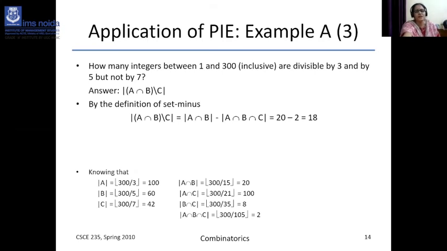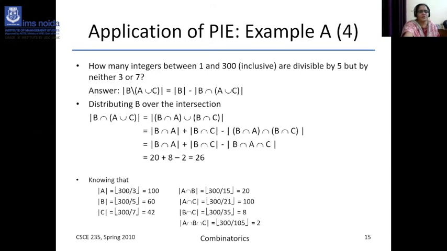How many integers between 1 and 300 are divisible by 3 and by 5 and not by 7? So this is the formula. You can do the same pattern and use the formula like this. A intersection B minus C will be mod A intersection B minus mod A intersection B intersection C. So how many integers between 1 and 300 are divisible by 5 but not divisible by 3 or 7? All these are based on the inclusion-exclusion principle. So you can see how the formula has given the solution.